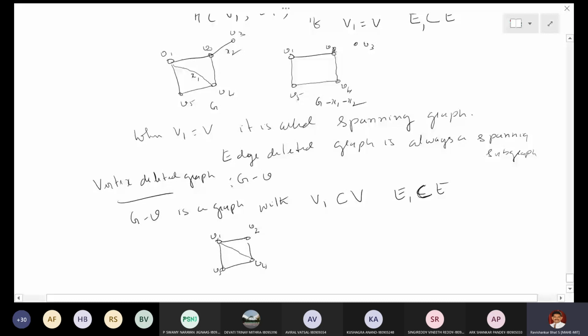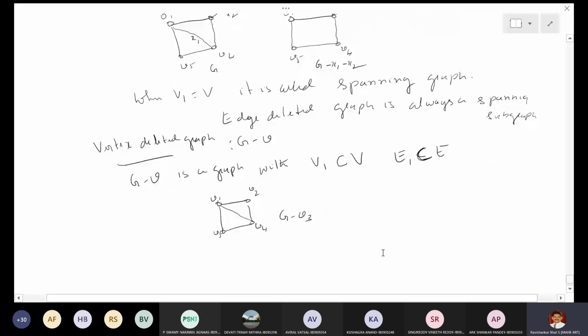So this graph is G minus V3. When V3 is removed, the edge x2 also gets removed. That is the condition for vertex deletion. That's why E1 is a proper subset of E, right? So when a vertex is deleted, all the edges incident on the vertex also get deleted, right?